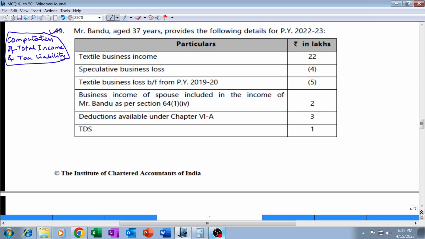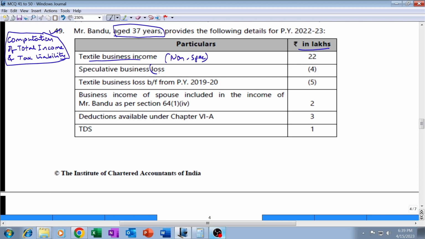Mr. Bandhu, aged 37 years. Please underline, he is a non-senior citizen. That means basic exemption limit will be 2,50,000. Provides the following details, rupees in lakhs. Textile business income, this is non-speculative income, 22 lakhs. I'm writing it down in a bracket, non-speculative.